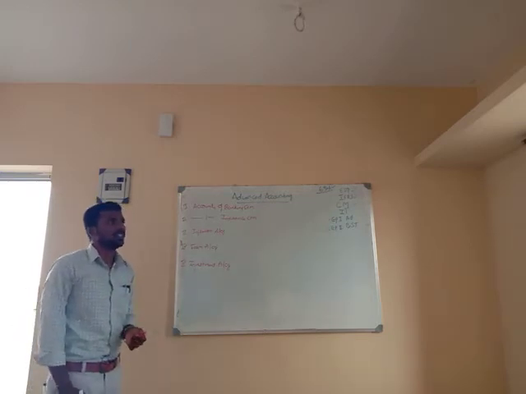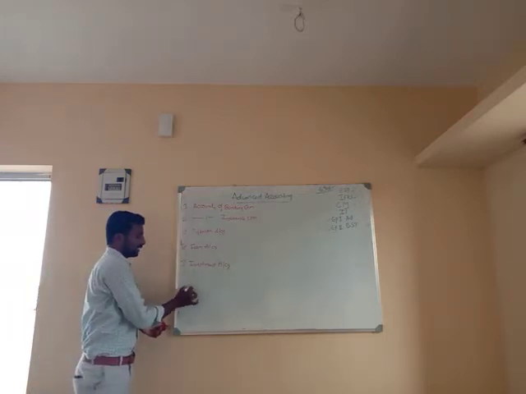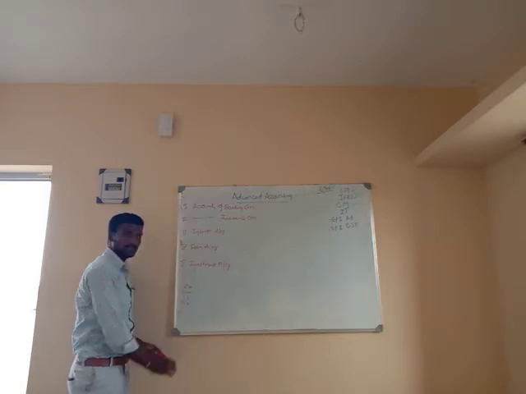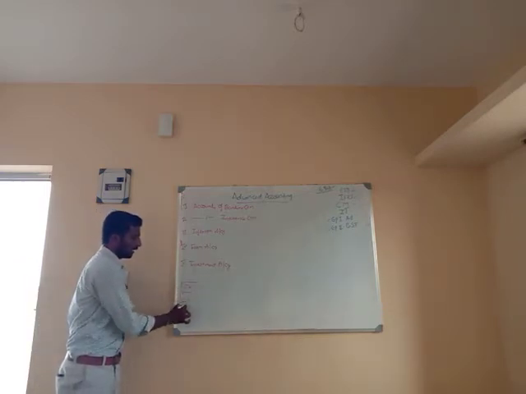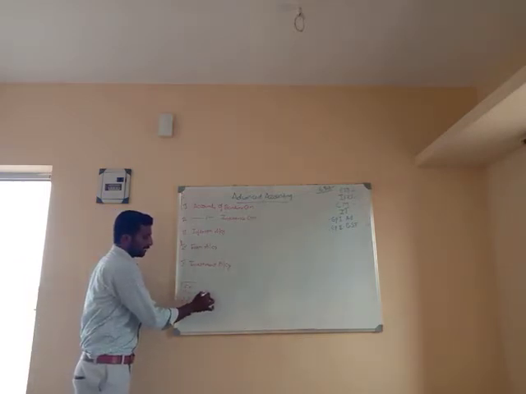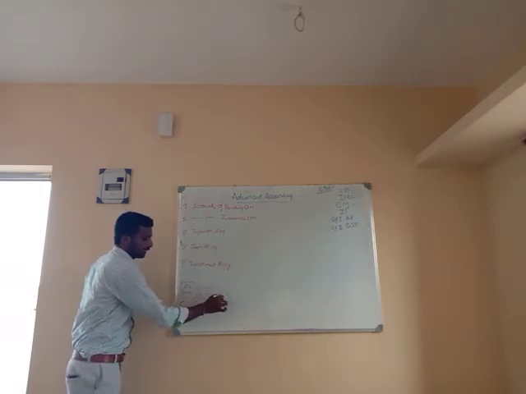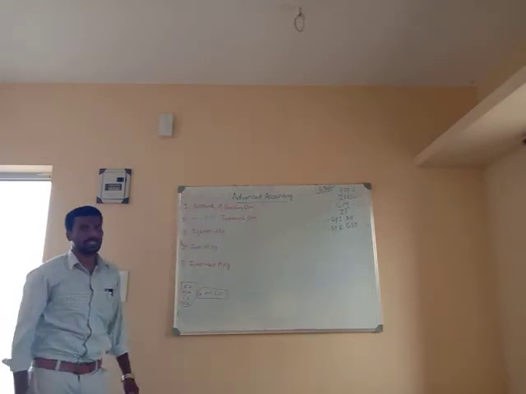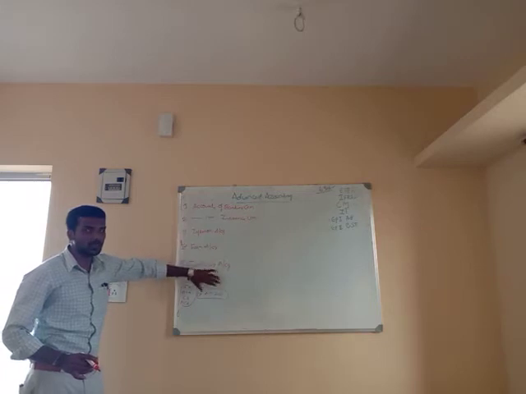Maybe you know, in previous sems we studied financial accounting, advanced financial accounting, corporate accounting, advanced corporate accounting, right? All these subjects are covered under the Companies Act 2013. But in your advanced accounting subject, you will not learn anything from the Companies Act.